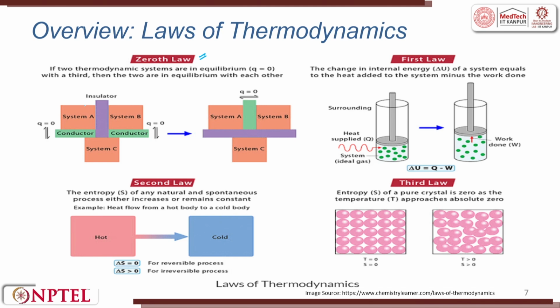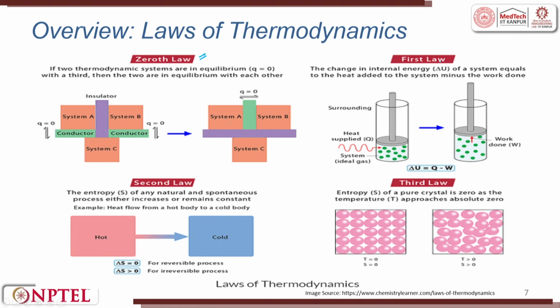For example, you have a system A, system B, a conductor, and then you have a system C, right. So, Q equal to 0 is the equilibrium. So, when two thermodynamic systems are in equilibrium, when Q equals 0, with the third system called C, then the two are in equilibrium with each other, right. So, you can see here a conductor and an insulator. The insulator is on the sides and the conductor is in between. So, system A and system B are in equilibrium.